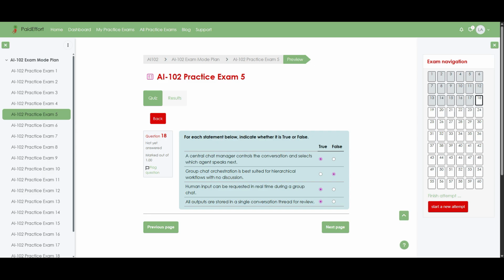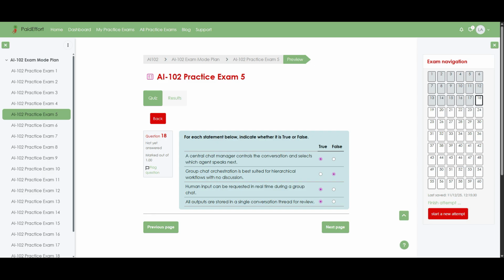Now let us walk through why these answers make sense in a group chat orchestration scenario. First, a central chat manager really does control the flow, choosing which agent should respond next and coordinating turn-taking, so that statement is true. Secondly, group chat is designed for agents to discuss and collaborate, not for rigid top-down hierarchies with no discussion, so the claim that it is best for hierarchical workflows is false. Third, the orchestrator can pause the agent conversation to ask a human for clarification or approval, then resume the flow, which is why real-time human input during the group chat is indeed possible, and makes that statement true.